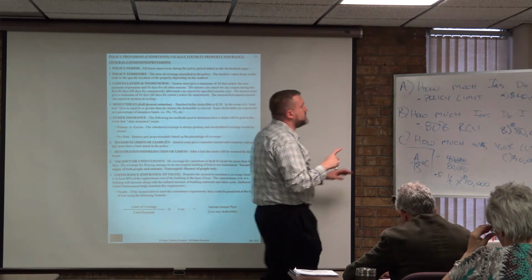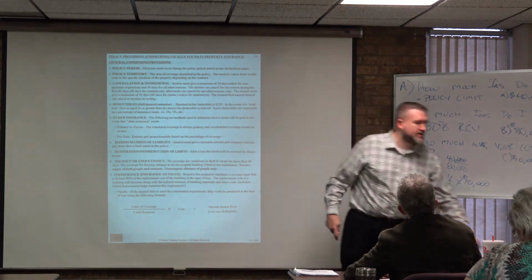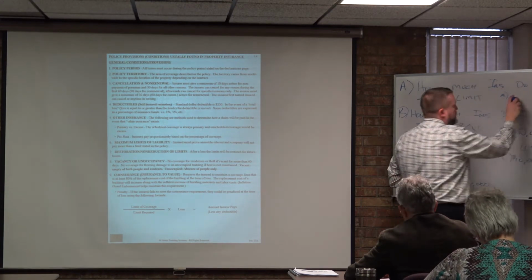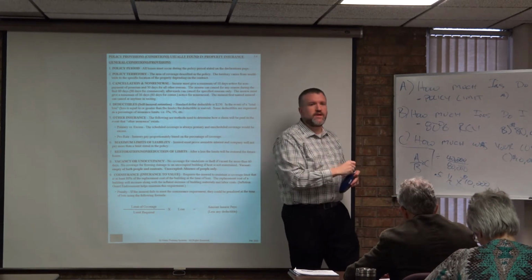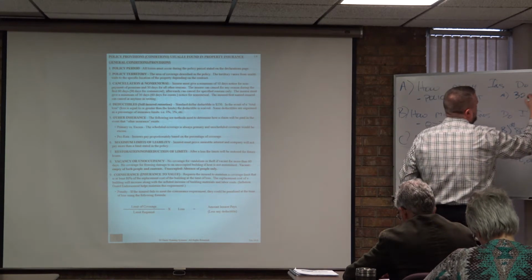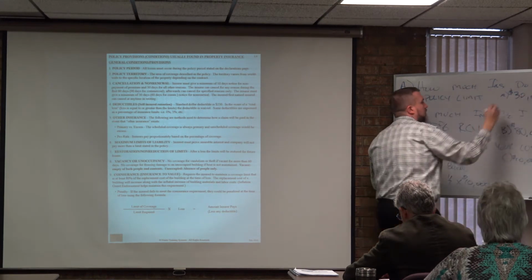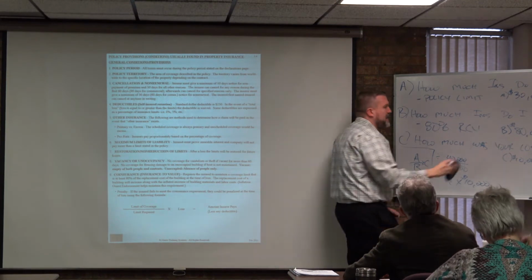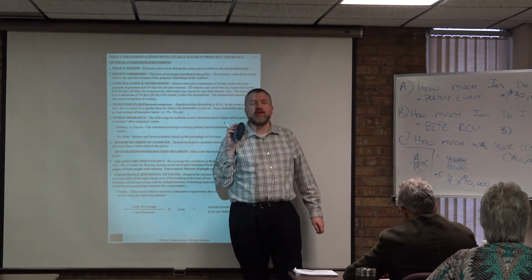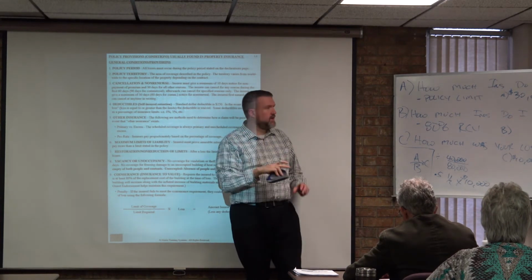So what is the answer to A? On this question, on my example here, how much insurance do I have in this example? I have $30,000, right? Okay, so that's the answer to A. Okay, how much insurance do I need? I need $40,000, and here's why.